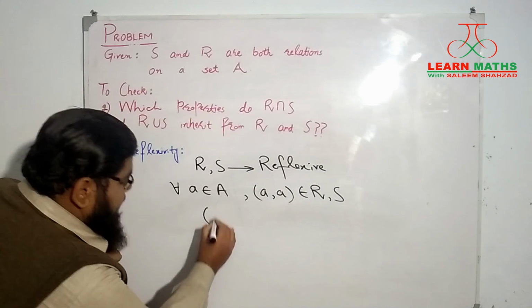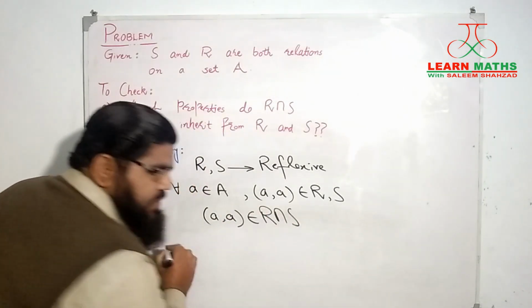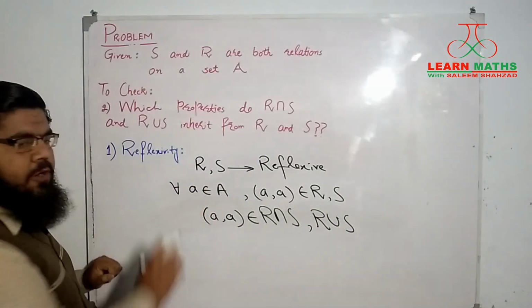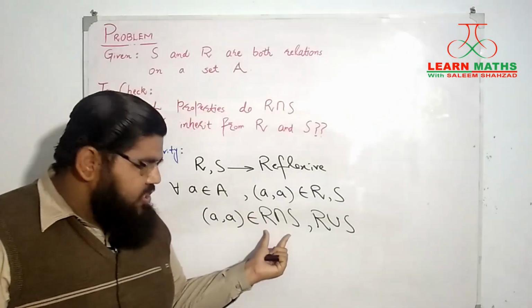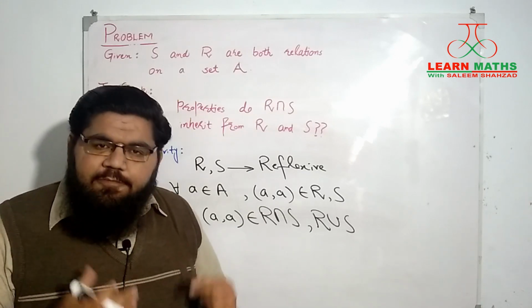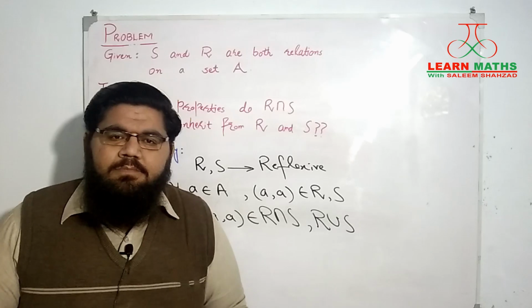The pair (a, a) will belong to both R intersection S as well as R union S for all a in A. And what does that mean? It means that R intersection S and R union S are reflexive as well, just like their parent relations R and S.